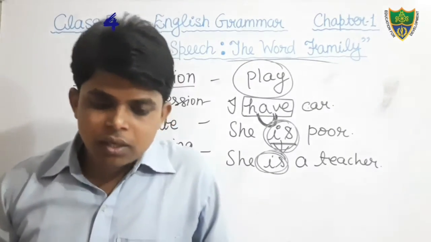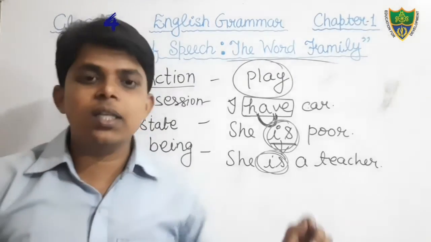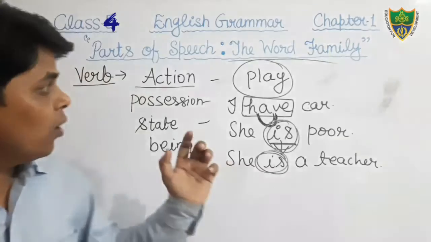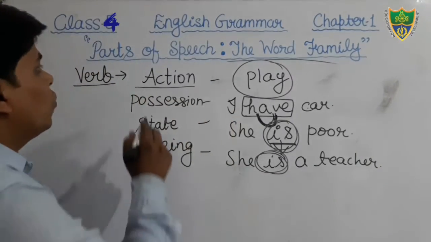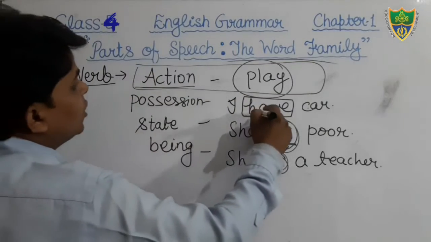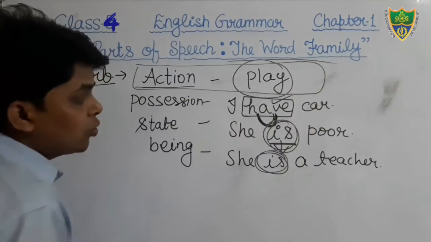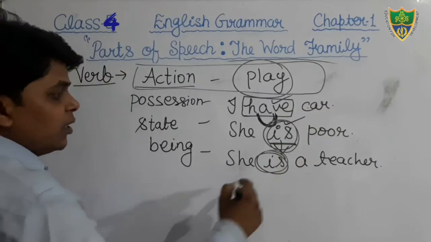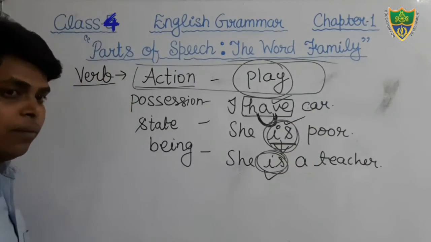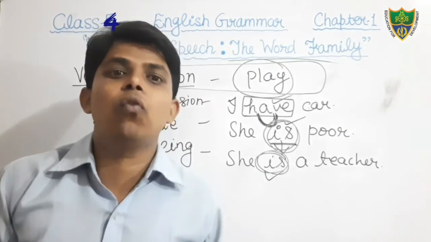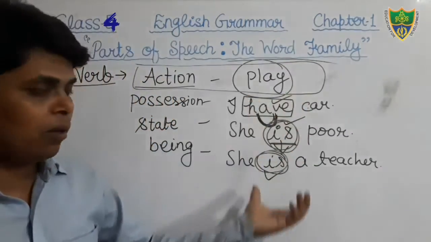So students, in your book it is given only that a verb is an action word. But here, in possession, the word have is also a verb. When we discuss the classification of verbs, we will discuss all about it.